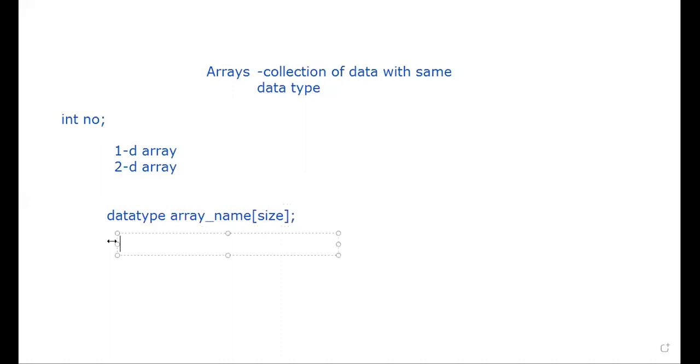If you want to store the marks of 5 students, let the mark be of integer type and mark is the variable name, followed by the size. As much as you want, you can give it here based on your requirement. So this is how you'll be declaring it.